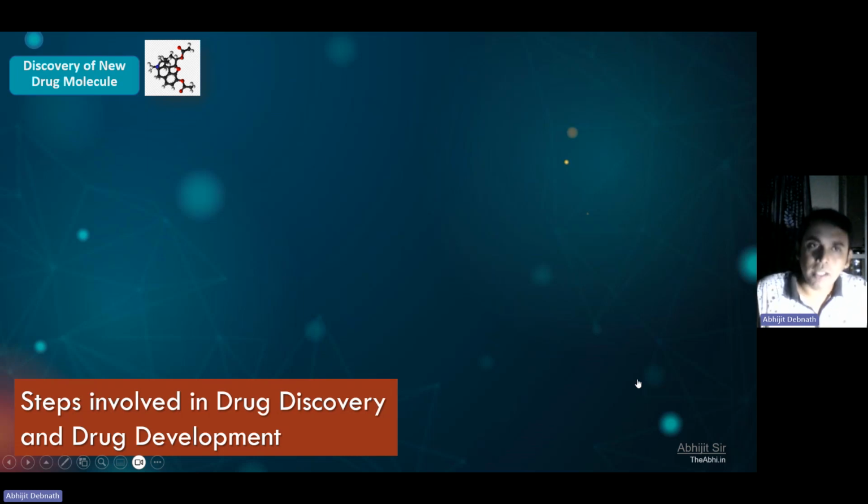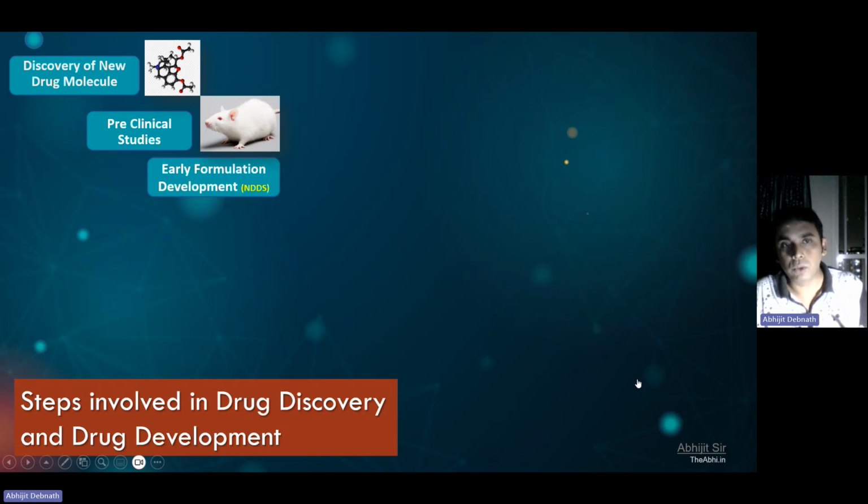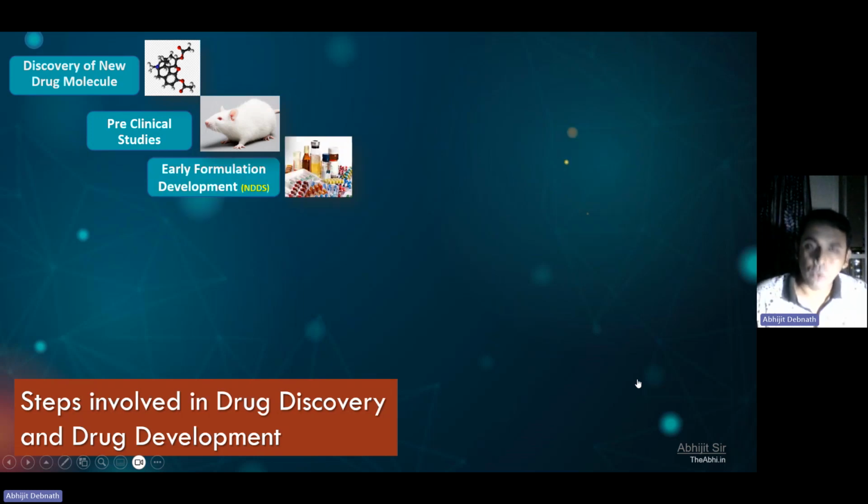Ultimately, you discover a drug molecule through modern approaches, and after that, you do some preclinical tests. You test the safety, efficacy, and effectiveness of the molecule on rats, rabbits, or other species. If your drug molecule shows good therapeutic effectivity, then you make some formulation. We call it early formulation development. Our NDDS concept comes in here. If your drug molecule has good therapeutic effectivity, but it has low solubility or low permeability, at that time we can use NDDS based techniques.